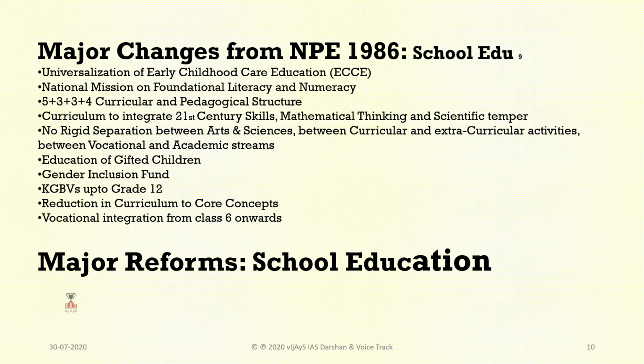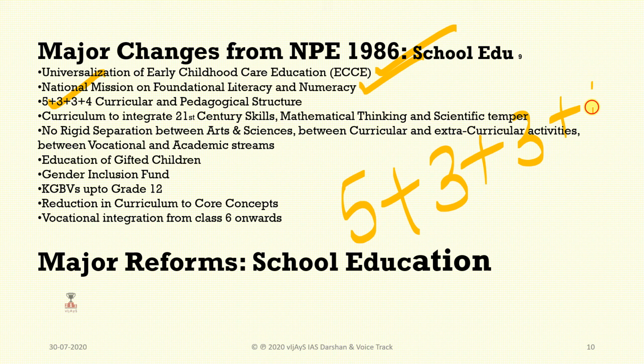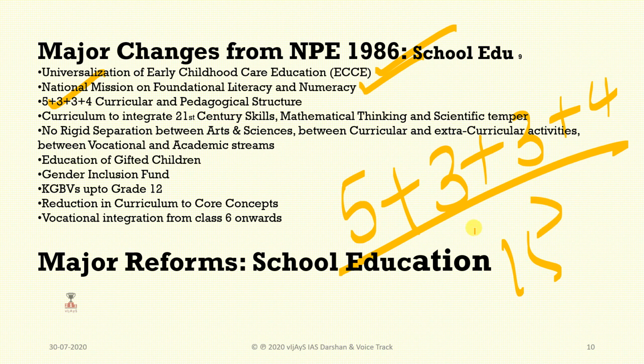And on the use of technology and major reforms, universalization of early childhood care education is going to be set up, and a national mission on fundamental literacy and numeracy is also going to be established. And the 5 plus 3 plus 3 plus 4 pattern, that means integrated 15 years of education, is being planned here.